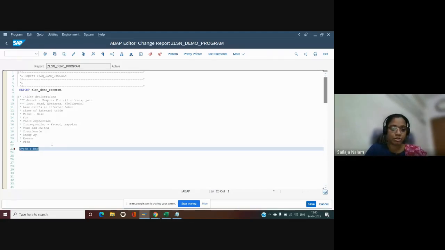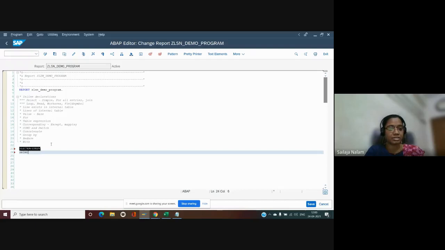Okay. So what I can say is, SELECT * FROM MAKT INTO TABLE @DATA(lt_makt) UP TO n ROWS. I'm just taking an example like this. So what are we doing here?